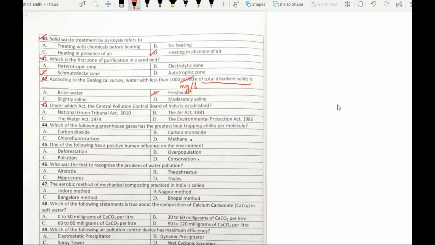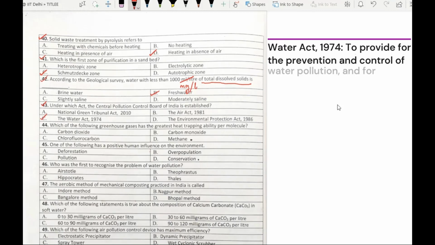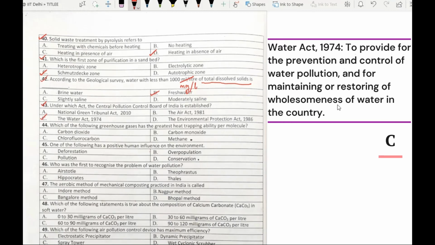Question number 43. It says, under which act the Central Pollution Control Board of India is established? The options given are option A, National Green Tribunal Act 2010, option B, the Air Act 1981, option C, the Water Act 1974, option D, the Environmental Protection Act 1986. The answer will be option C, the Water Act 1974.